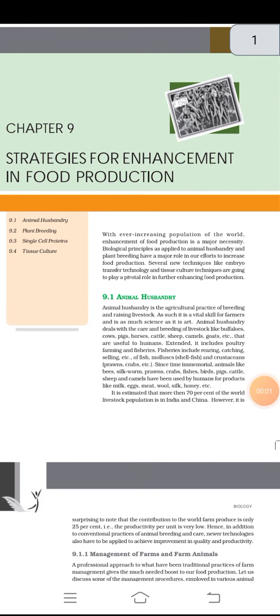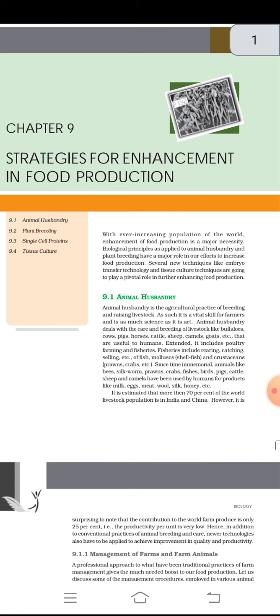Chapter 9: Strategies for Enhancement in Food Production. With the ever increasing population of the world, enhancement of food production is a major necessity. Biological principles as applied to animal husbandry and plant breeding have a major role in our efforts to increase food production. Several new techniques like embryo transfer technology and tissue culture techniques are going to play a pivotal role in further enhancing food production.